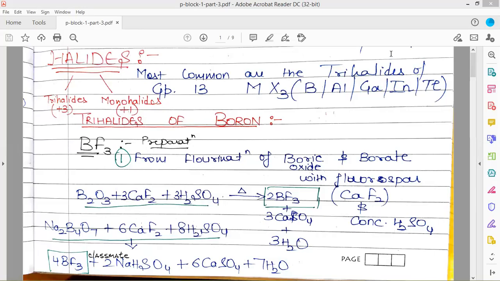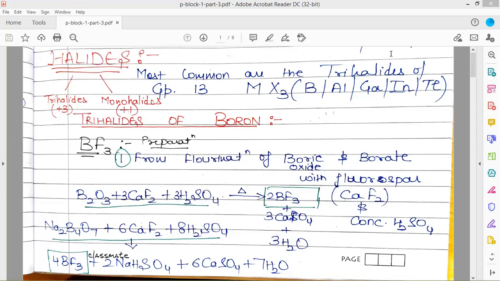So this is our fourth video on Unit 3, that is p-block elements. We were discussing the compounds of group 13 elements. In this video, we'll be starting with halides. We'll be discussing everything about halides of group 13 elements.